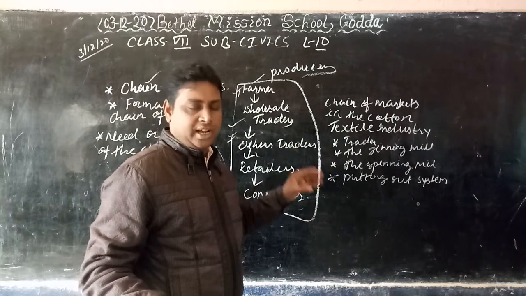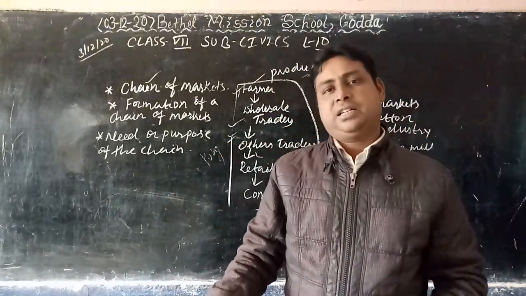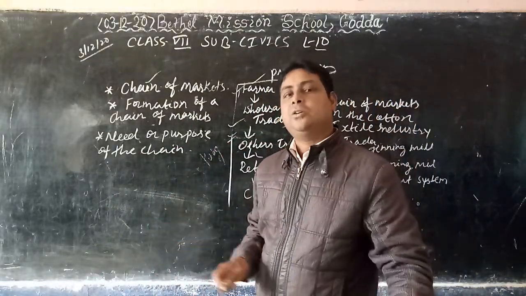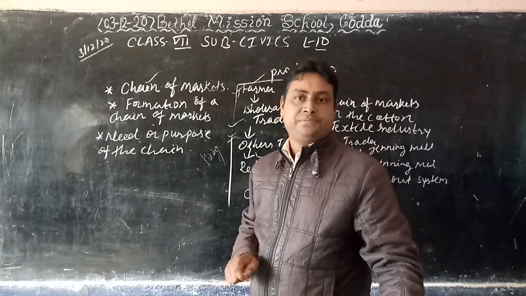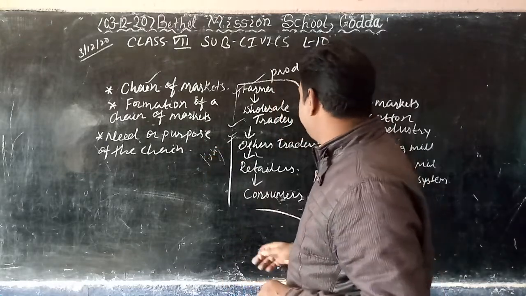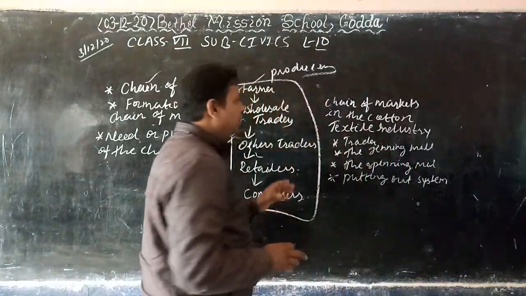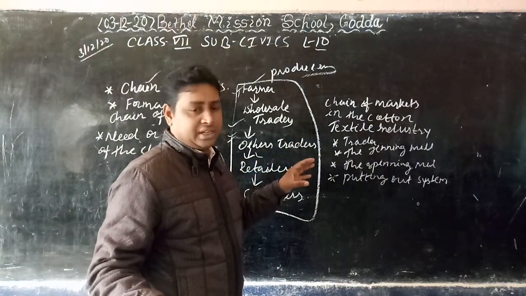Understand? That's why I am saying you that we cannot buy the things from the factory. So that's why there is a chain, and that is the purpose of the chain. Understand? So I hope you understood about this topic. Now I will talk about the chain of markets in the cotton textile industry.